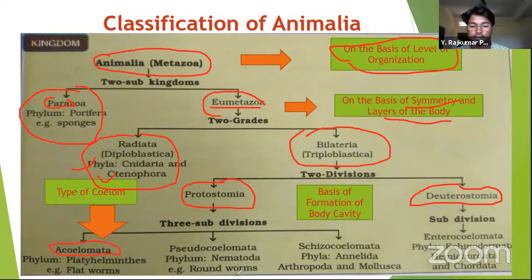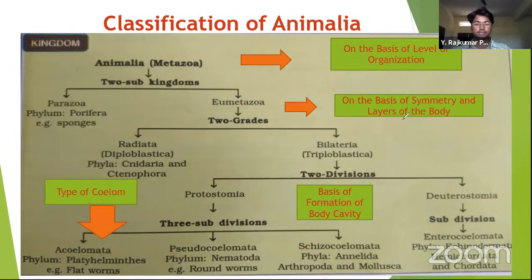Coelom means the body cavity, and pseudocoelomata and schizocoelomata. Under pseudocoelomata, we find roundworms, and under schizocoelomata, we find Annelida, Arthropoda, and Mollusca. Deuterostomia are also called enterocoelomates. They have Echinodermata, Hemichordata, and Chordata.